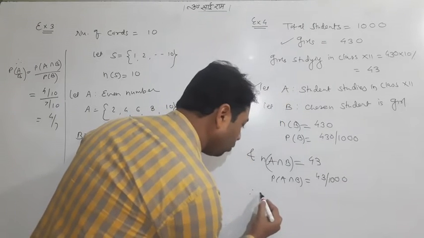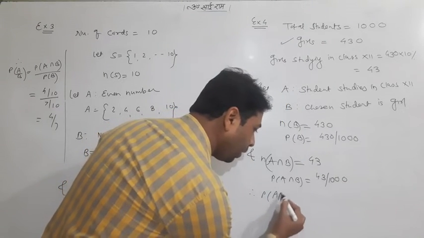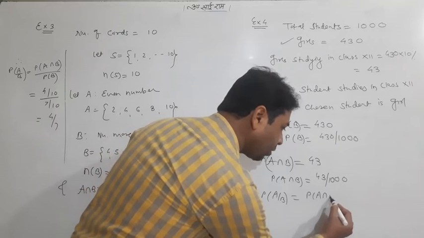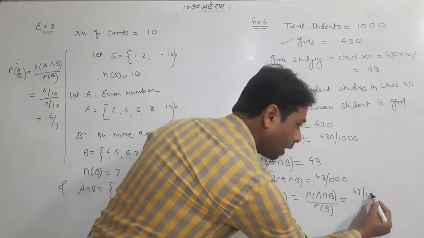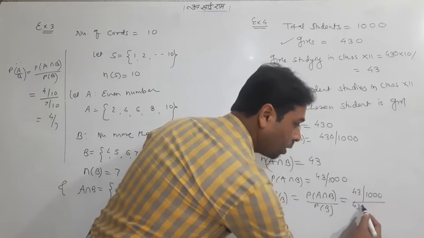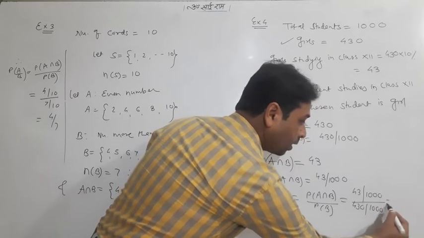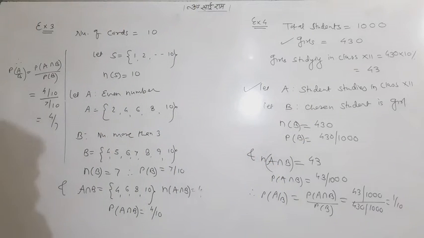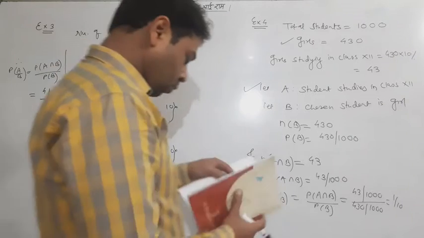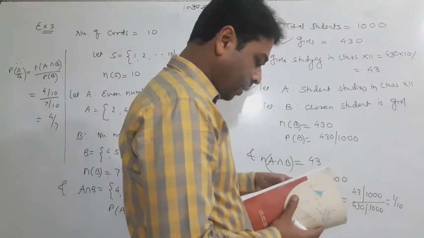Now last formula, you know it. P of A upon B is P of A intersection B upon P of B, which is 43 upon 1000 and this is 430 upon 1000. So the answer is 1 by 10. This is a very simple thing. We have done it. Students, hope you are getting all the things I am telling you here. Nothing hard. So 4 examples we have completed right here.